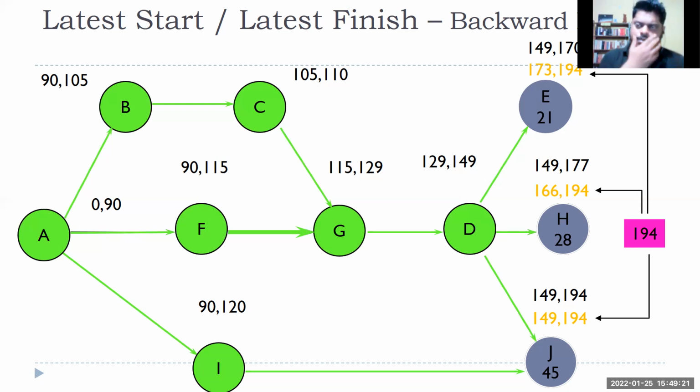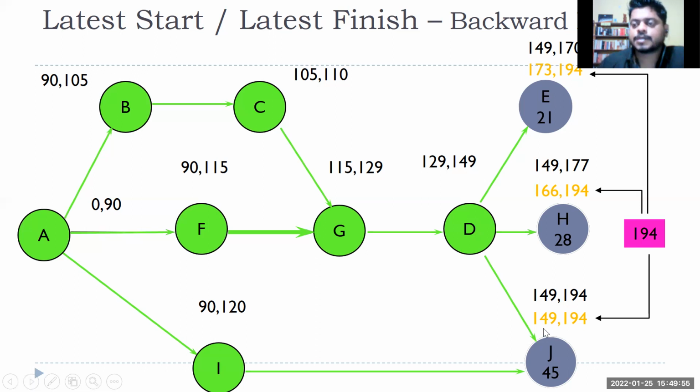Okay. I think there are certain disturbances, but try to understand what we're trying to do here, right? D activity will get completed. We do not know what is the late finish date, but what is the idea? It should finish at a time so that it is not hampering my total project duration. My total project duration is 194. So now I have calculated my late start, late finish. So this task late start is 173. If it starts by 173 also, no problem. This task can start by day 166, no problem.